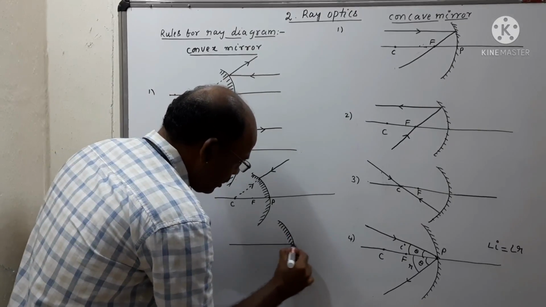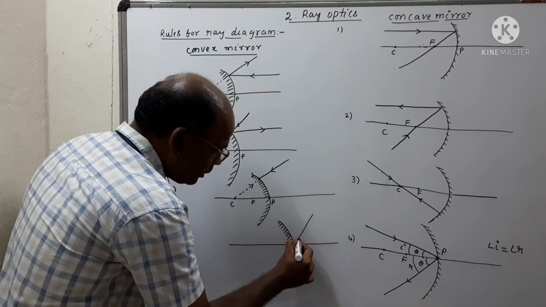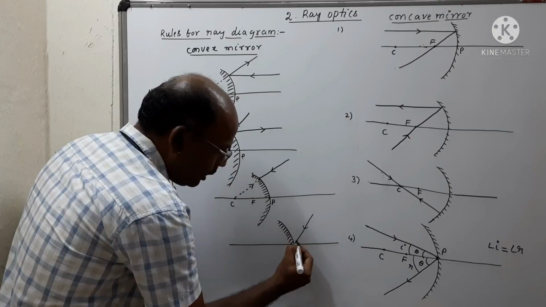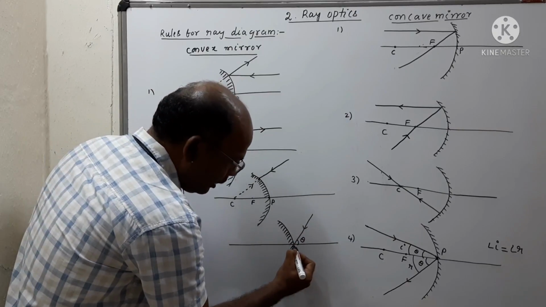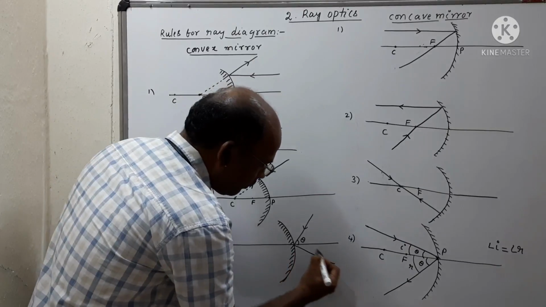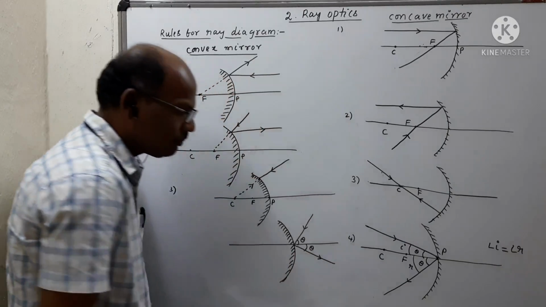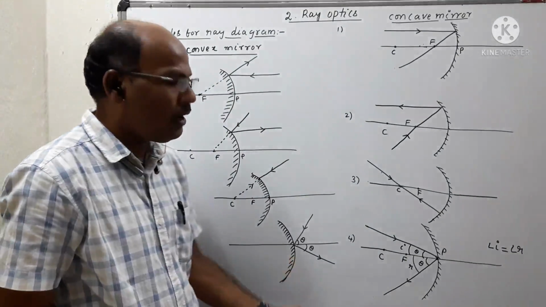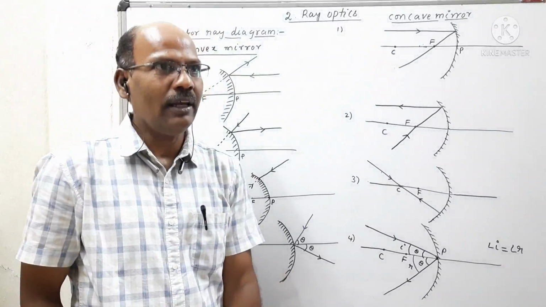So this is the principal focus. If the ray strikes obliquely with angle theta with the principal axis, it gets reflected with the same angle, obeying the laws of reflection. Meaning angle i is equal to angle r.